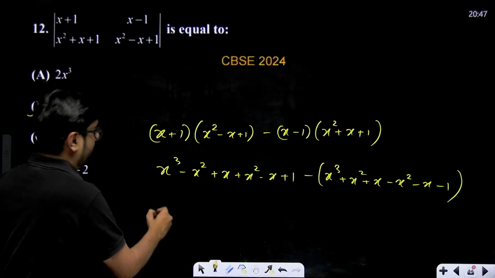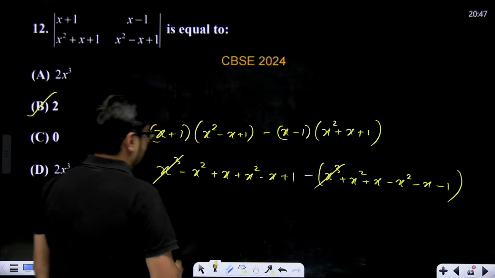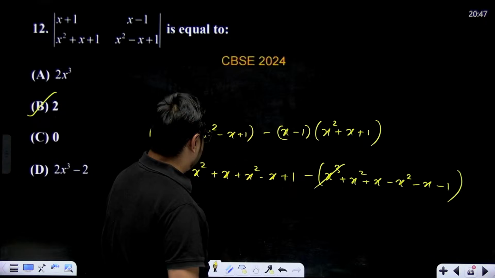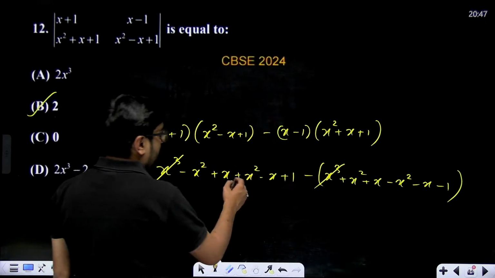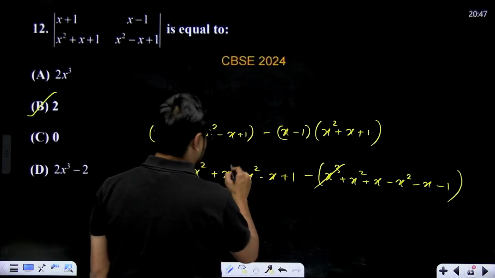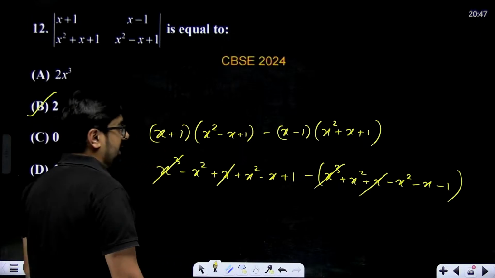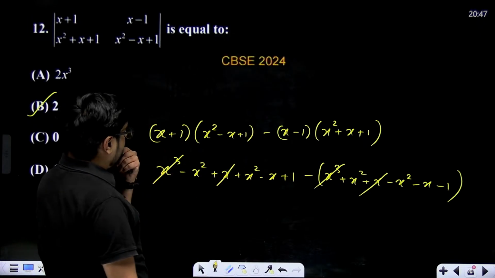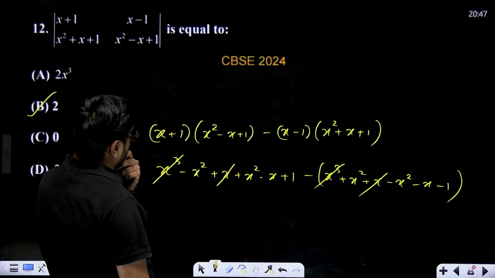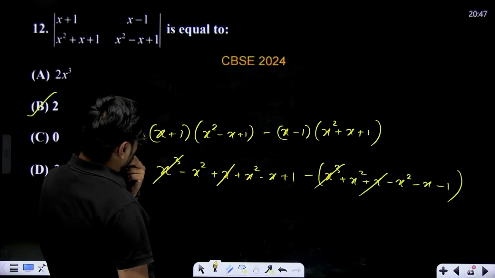Right. So when we open this, x cube cancels x cube, minus x square and minus x square will become 2x square. x and minus x will get cancelled. x and minus x will get cancelled. Minus x square and minus x square. Achha, minus x square only will be there. Plus x square, na bhai.